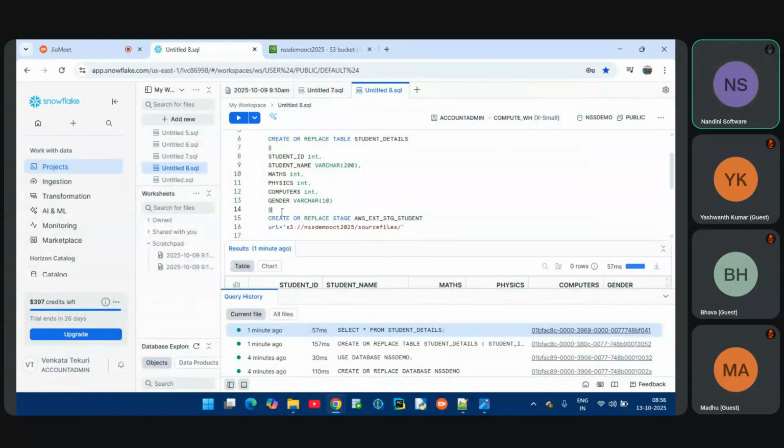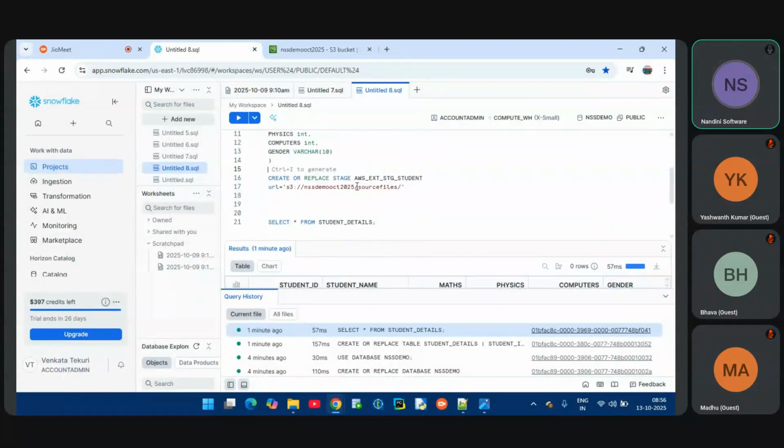Create or replace stage, stage name. What is the stage name you want? That is the stage name, you can pass it. What is the URL? Where am I getting the files? That is the file path I am passing. Let me create a stage. This is the way to create a stage.